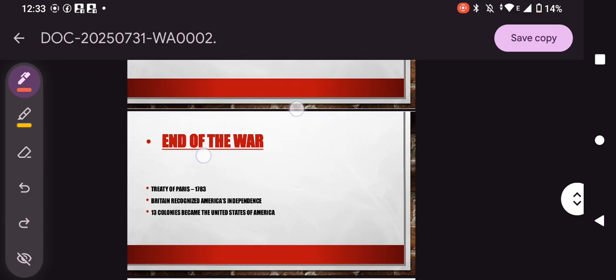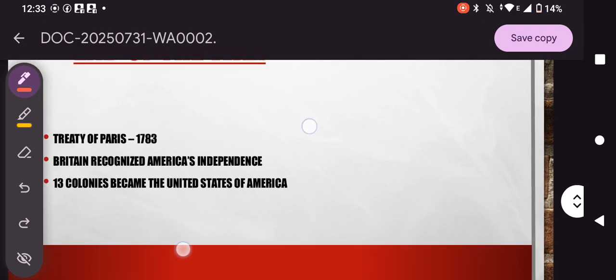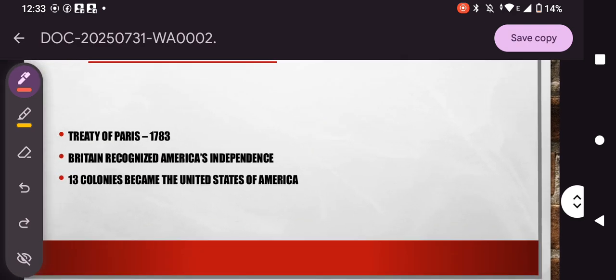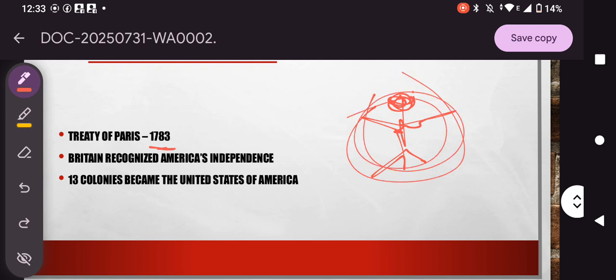And the war ended by the signing of the Treaty of Paris in 1783. And that Statue of Liberty, which stands like this, that Statue of Liberty, it is a gift to whom? To the Americans. It is a gift by France to the Americans because it signifies liberty, and the liberty concept is taken from France. So the Treaty of Paris happened in 1783.